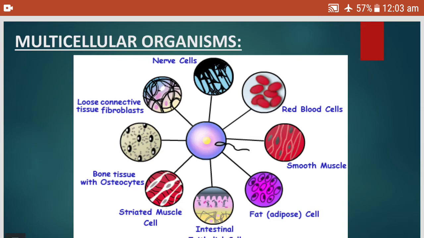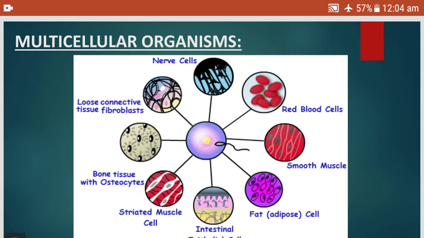See children, in our body the nerve cells are at the top, then on the right side red blood cells, then smooth muscles in our arms and legs, then below the skin the adipose cells are present, intestinal cells are present in the intestine, striated muscles, then bone cells.